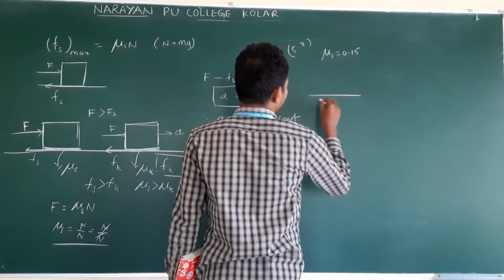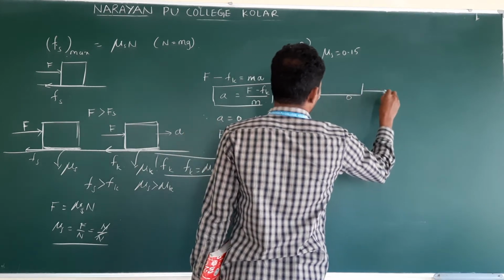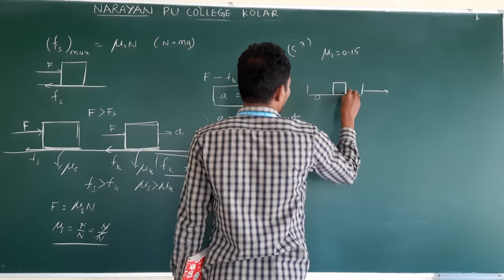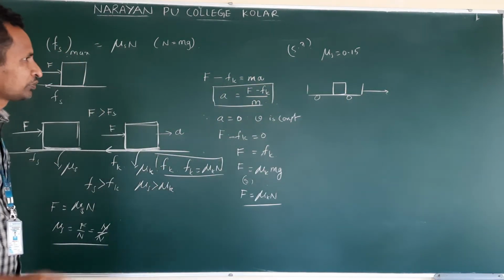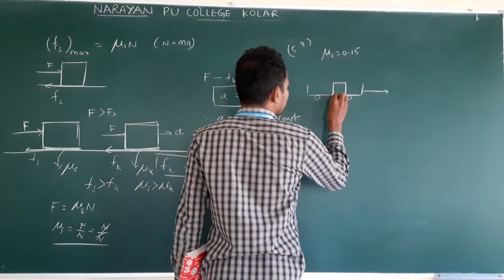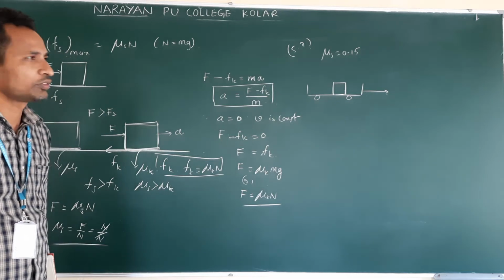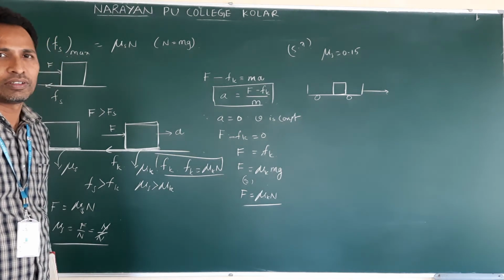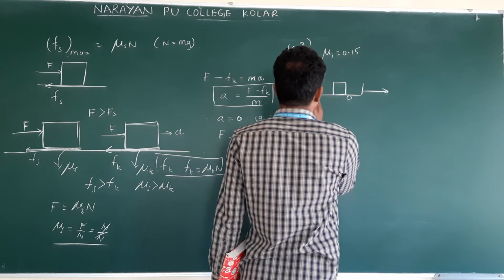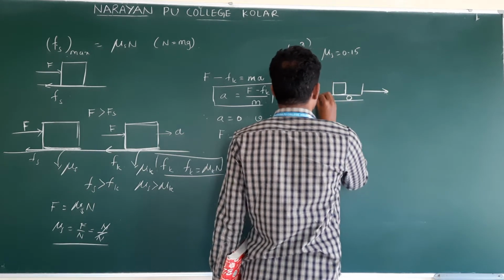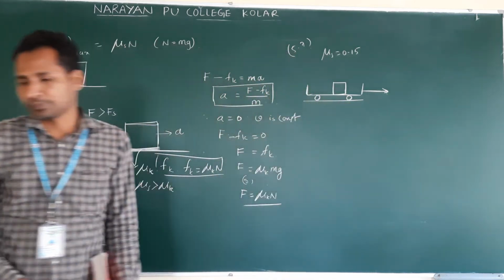See, a box placed like this here. Right? Now, to find this solution, we need to see our practical experience.